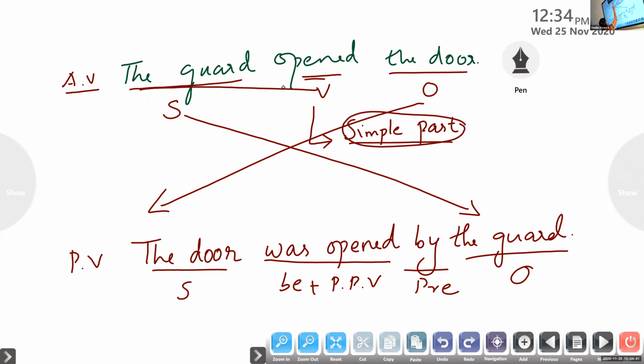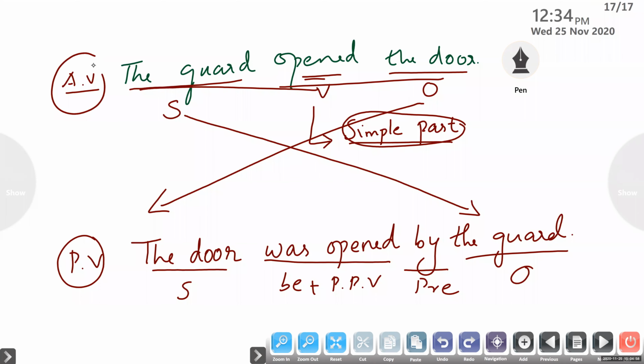So what is the first sentence? Anlin, active voice sentence. The guard opened the door. Okay. Second sentence. The door was opened by the guard. The door was opened by the guard. Excellent. You got it now? Yes, ma'am. Clear? Yes, ma'am. One more sentence. One more sentence.